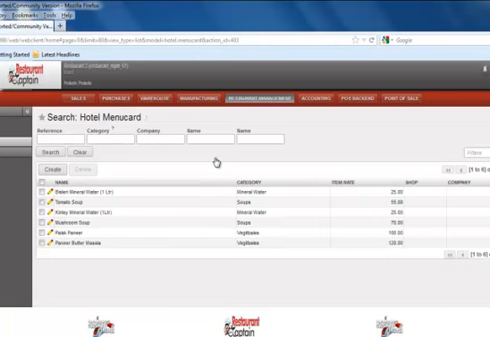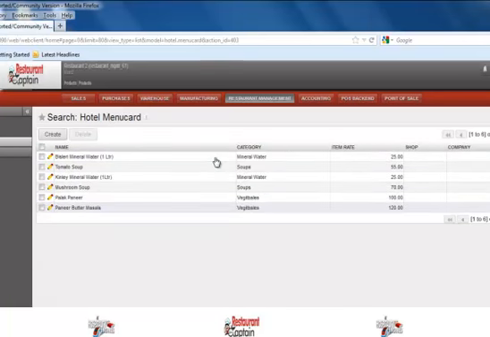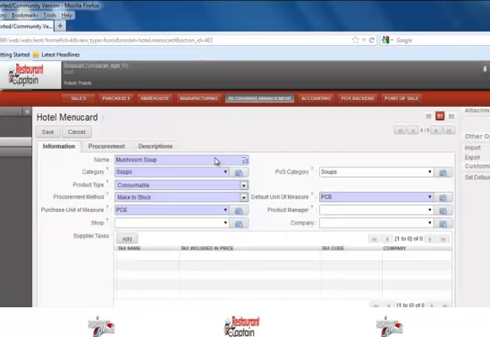For example, we have created some data like Bisleri water, Kinley mineral water, tomato soup, mushroom soup, palak paneer and paneer butter masala, which are some of the items going to be served in our restaurant. So let us go to one of the items and see what details we have captured in this particular menu. This is mushroom soup, which is in the category of soup.